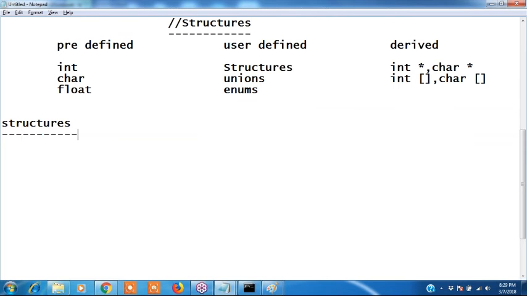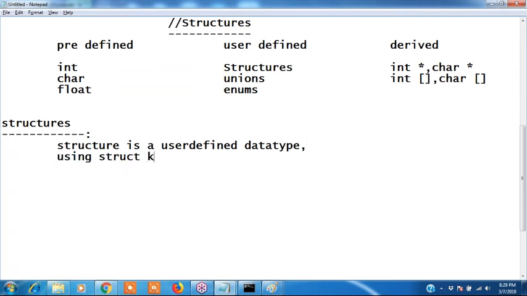What are structures? Structure is a user defined data type. Using struct keyword, we can create our own data types. Okay, structure is a user defined data type. Using struct keyword, we can create our own data types.